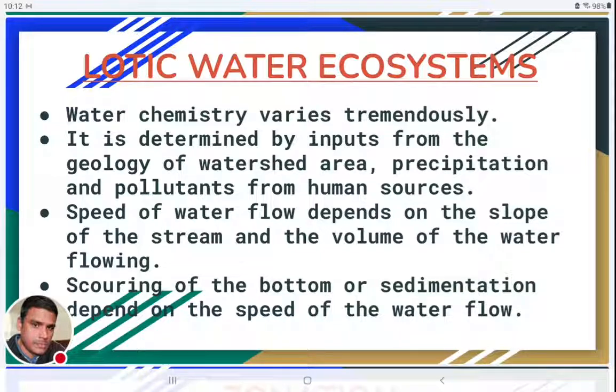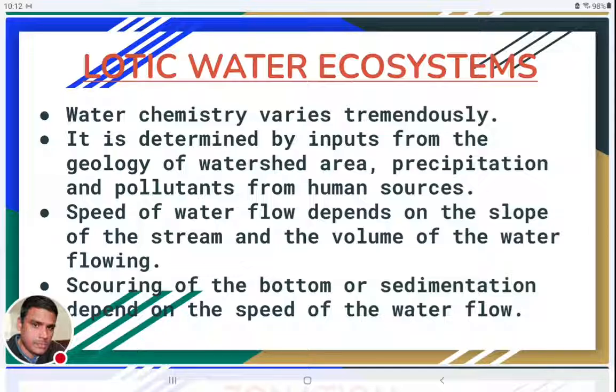And likewise precipitation also. All the water that enters these lotic water ecosystems comes from precipitation only. Precipitation is nothing but rainfall. Due to this rainfall only, all these lotic water ecosystems, that means rivers, creeks, brooks, and streams, will receive water. So precipitation is also an important factor that determines the chemistry of these water bodies.